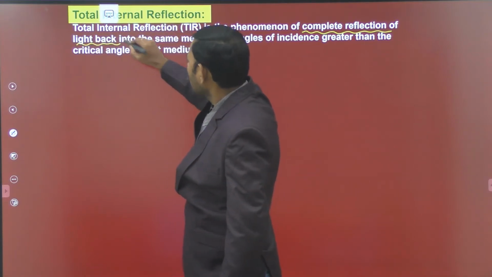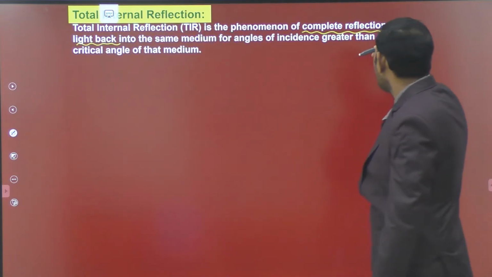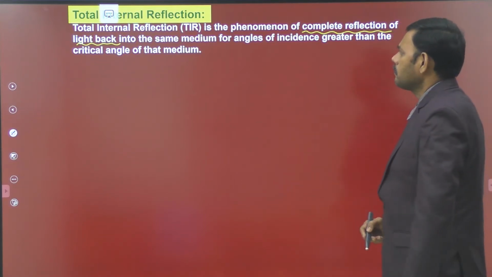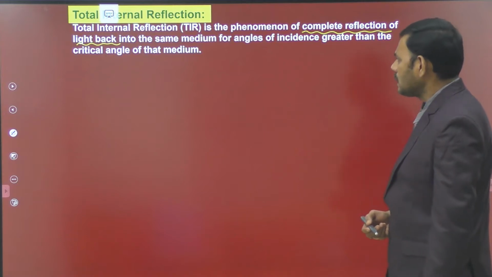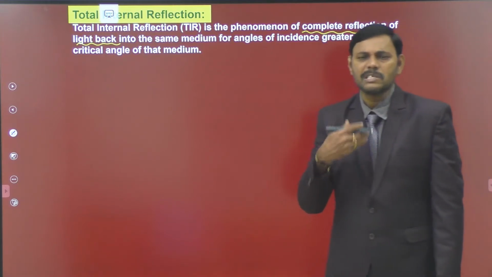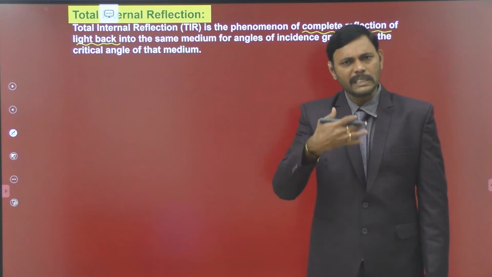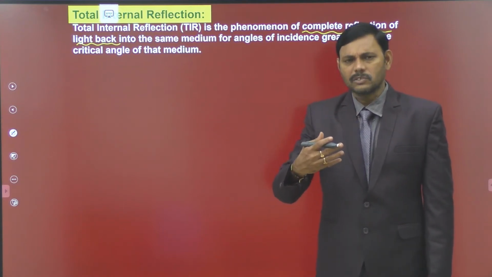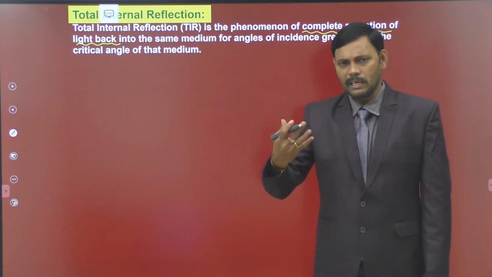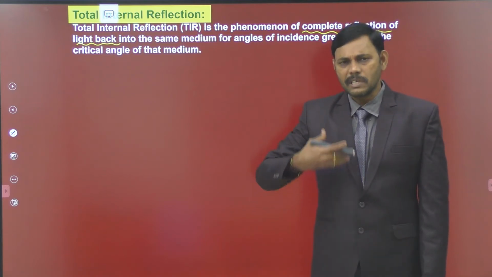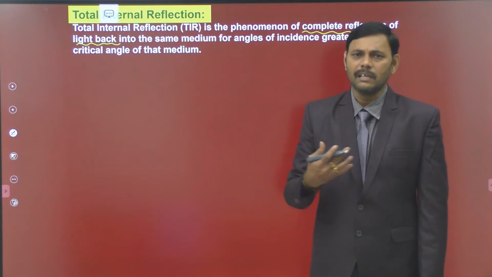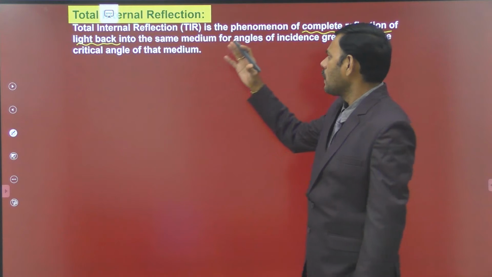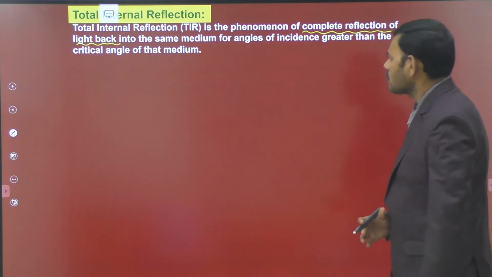It is the phenomenon of complete reflection of light back into the same medium for angles of incidence greater than the critical angle of that medium. Each and every medium has its own critical angle. If any light is incident or traveling from denser to rarer medium at an angle of incidence greater than the critical angle, it is reflected back totally into the same medium. This phenomenon is known as total internal reflection.